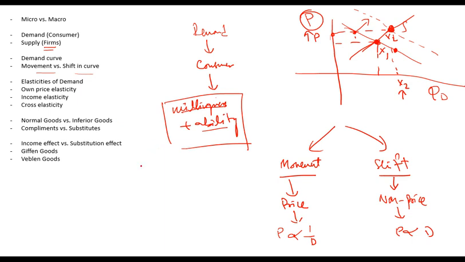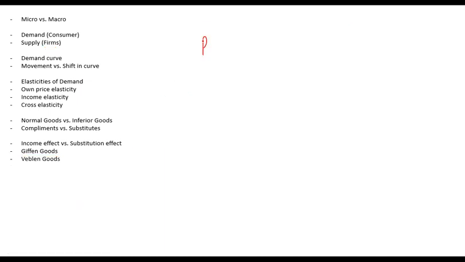Now the question is, if price changes, obviously demand changes, which is movement. And you know that if price goes up, demand goes down. Now the question is, how much does it go down? And why is it important to know this? Because what is your total revenue? Your total revenue is price times quantity. If I increase price, total revenue will increase, but then demand will decrease, so total revenue will decrease. So I do not know how much the net impact would be.